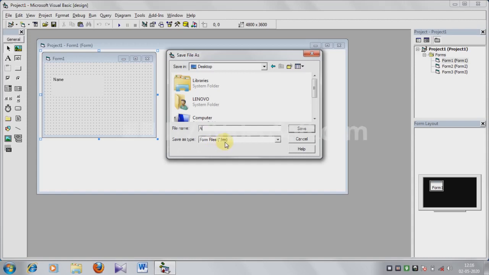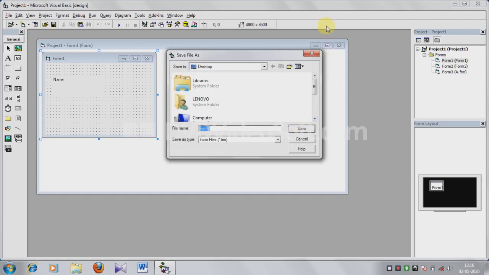This is the extension of the form. That means the extension of the form is dot frm. Star means you have to insert the name. After giving file name A, the form name will be a.frm. Then save.